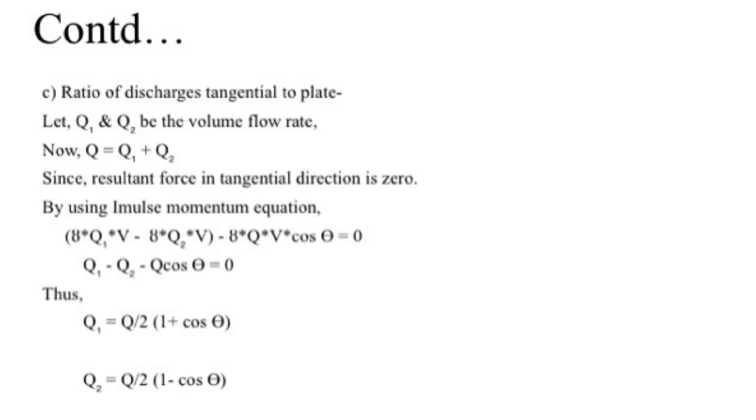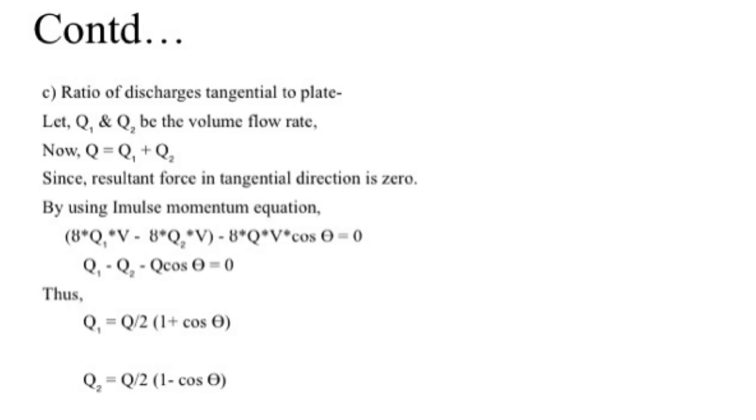Again you have to apply the impulse momentum equation, and thus it will give rho Q1 V, that is for Q1 discharge, minus rho Q2 V, that is for Q2 discharge. All these will come in one bracket, minus rho Q V cos theta is equal to 0. So you will be obtaining Q1 minus Q2 minus Q cos theta is equal to 0.